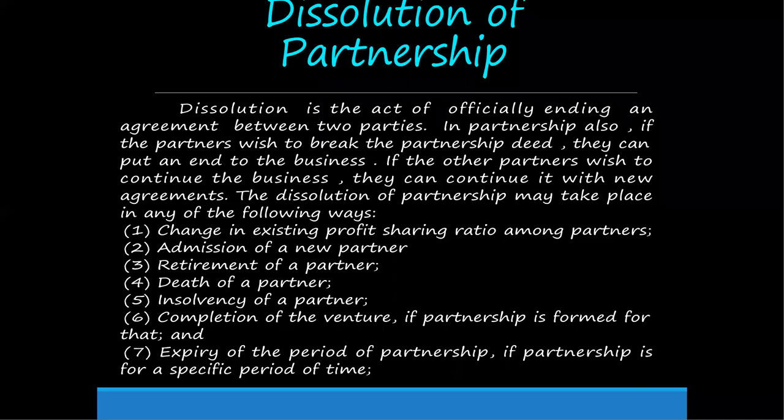Now, the dissolution of partnership. The dissolution is the act of officially ending, as I already told you, an agreement between two parties, between partners.